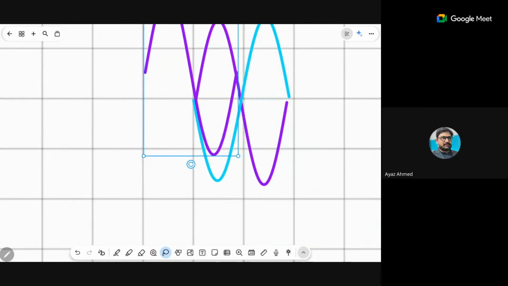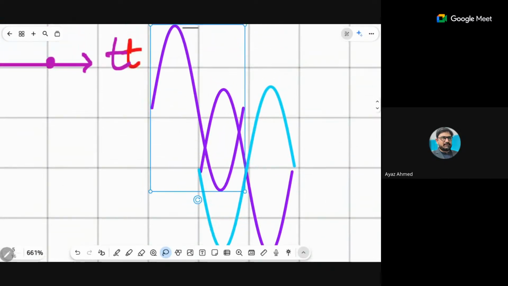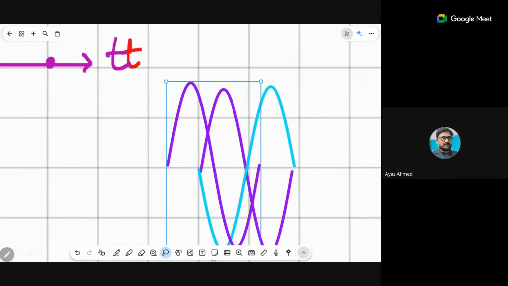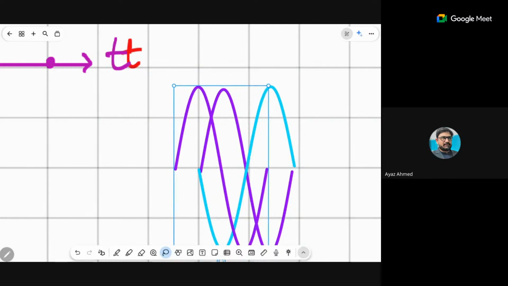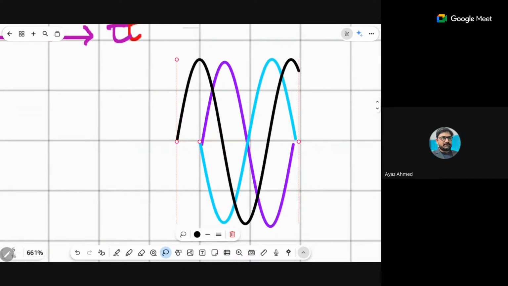The cosine graph will be something like this. That is, at 0 it has the maximum position, maximum displacement, isn't it? It will be like this, right, beta? So basically this is why these three graphs are there, and I believe it will be very clear to you.